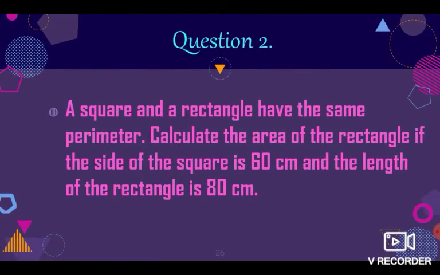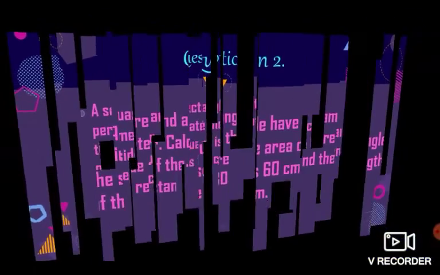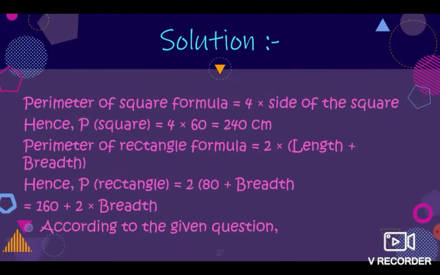Question number 2. A square and a rectangle have the same perimeter. Calculate the area of the rectangle if the side of the square is 60 cm and the length of the rectangle is 80 cm. The perimeter of square is equal to 4 into side of the square.